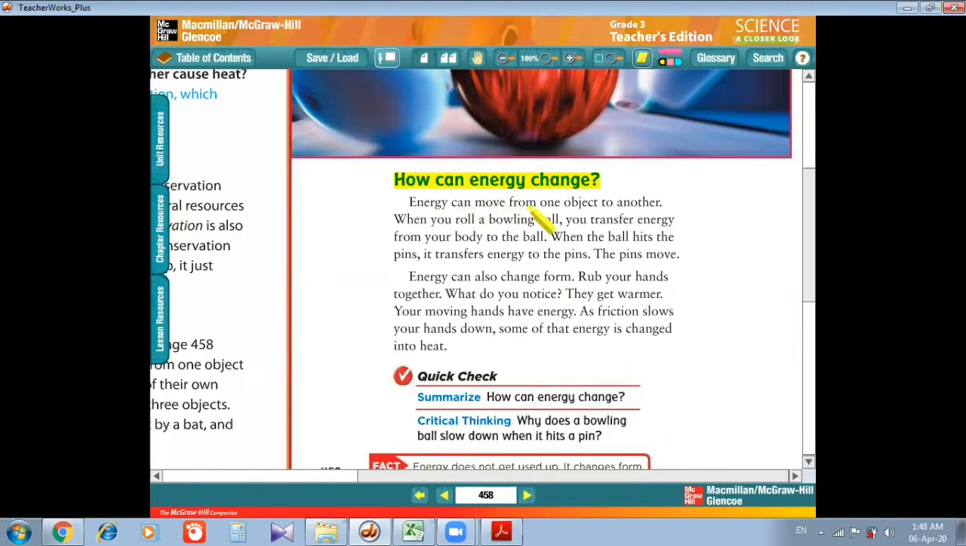Energy can move from one object to another. When you roll a bowling ball, you transfer energy from your body to the ball. When the ball hits the pins, it transfers energy to the pins. The pins move. Now here they are saying that energy can move from one object to another object.